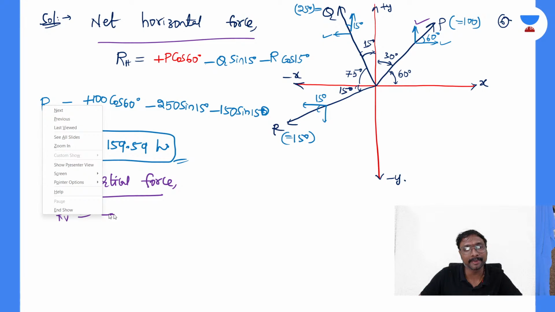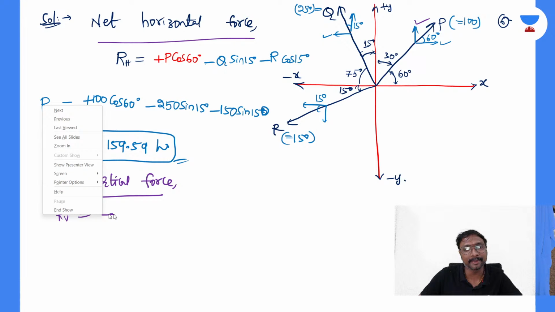Next to this one, this is downward, so you take minus. Minus R, that is 150, into sine 15 degrees. So now tell me, what is that RV you are getting?